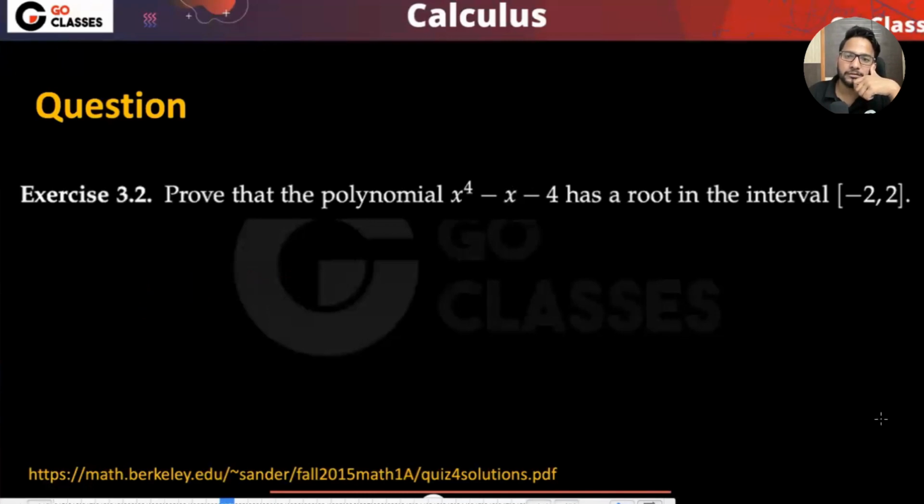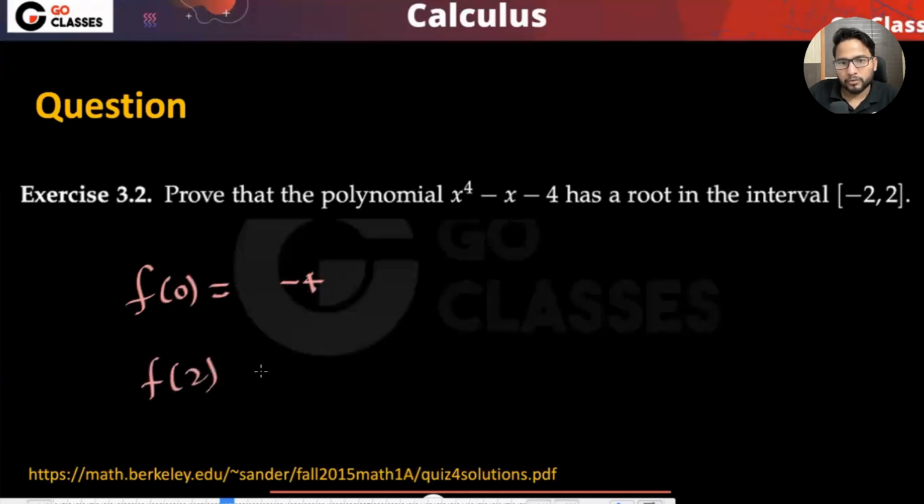So can you solve this question? They're asking whether it has a root in this interval. If you check f(0), it is -4. f(2) is 16 minus 6, which is 10. So there is a root between 0 and 2, which means there is a root between -2 and 2 also.